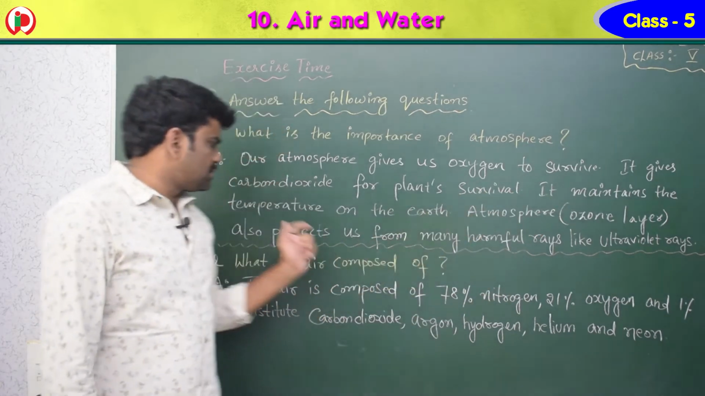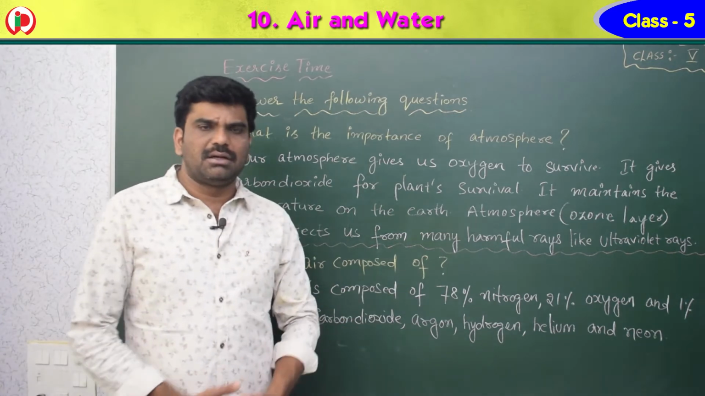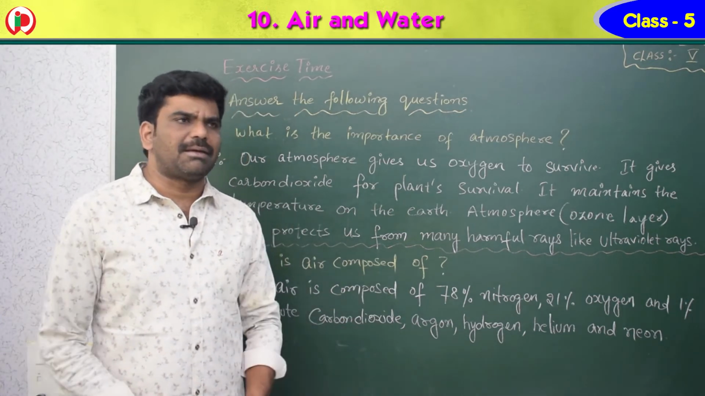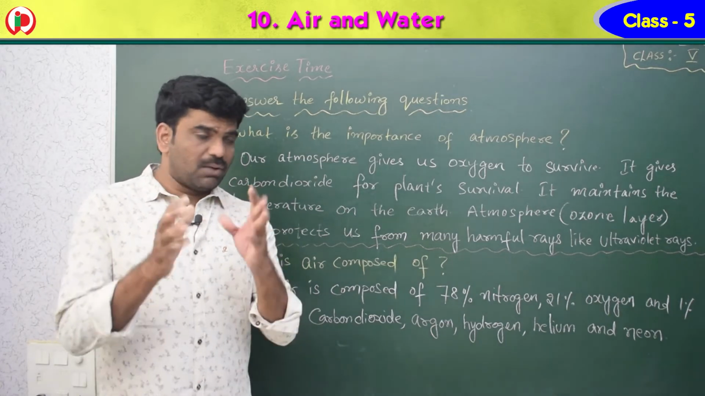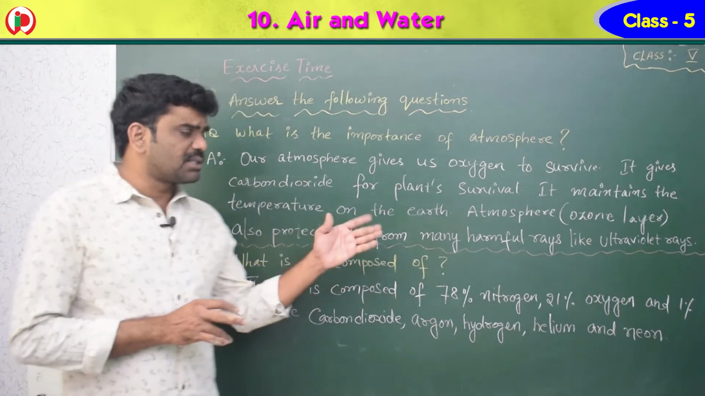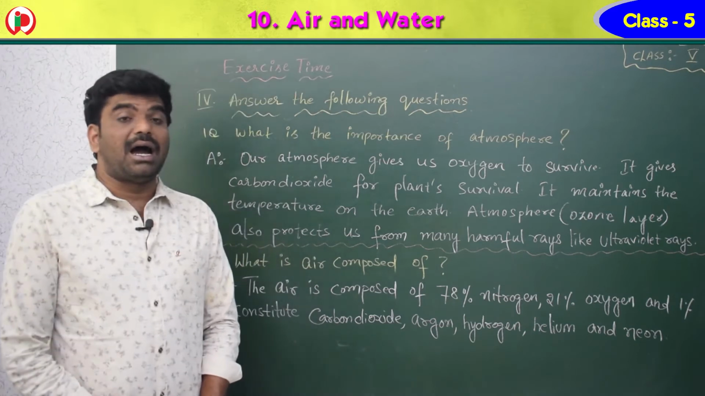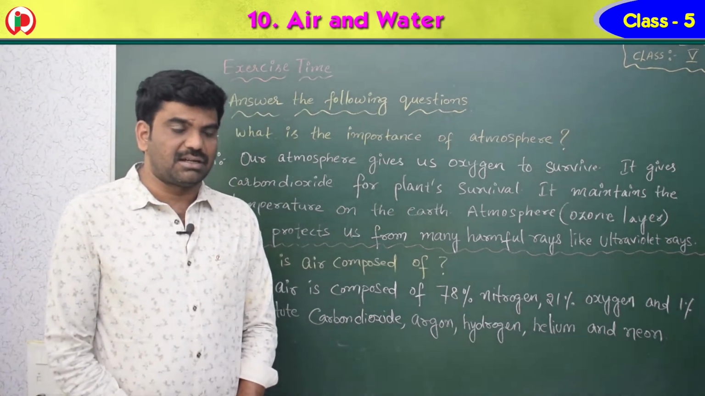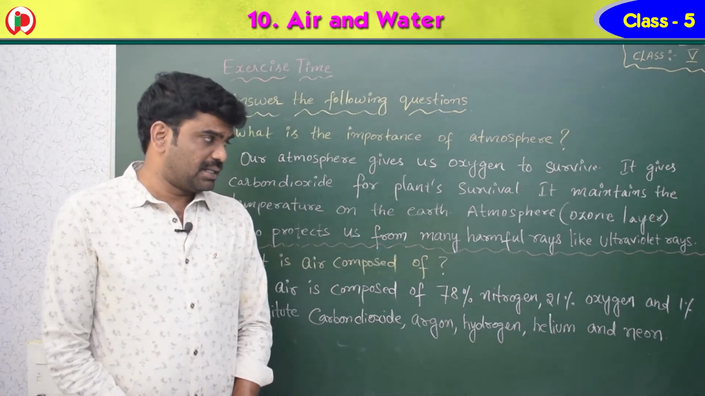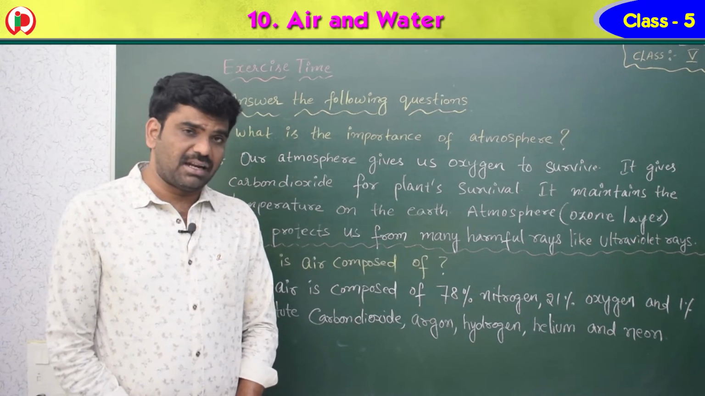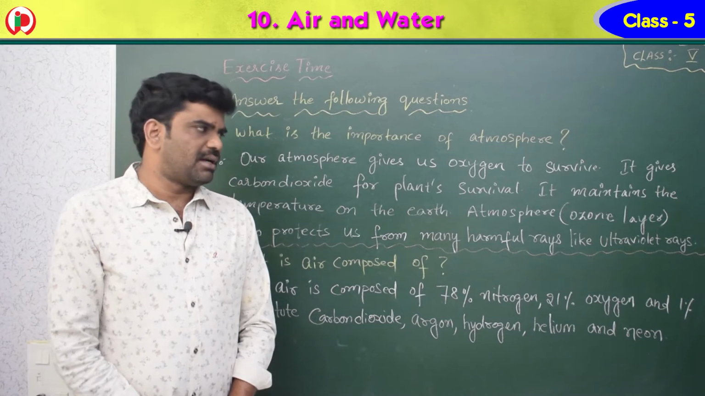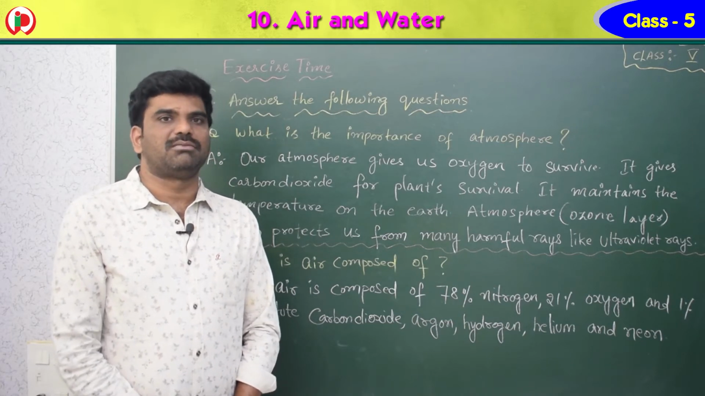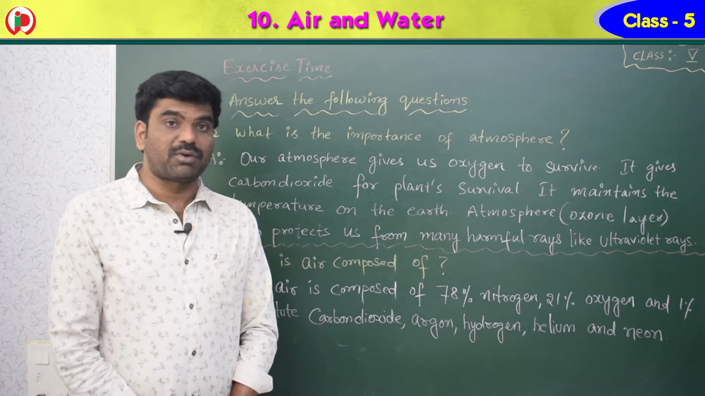It maintains the temperature on the earth. So if atmosphere is not there, the temperature could not be maintained. Atmosphere, especially the ozone layer, also protects us from harmful rays like ultraviolet rays. Those rays are very dangerous, and if the ozone layer is not there, those rays directly fall on the living organisms and cause many problems. So here the atmosphere is protecting us.